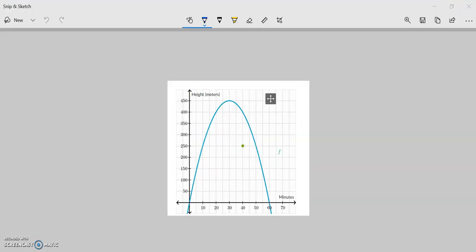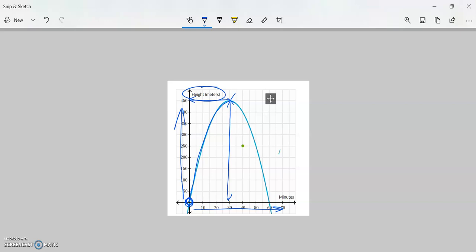Okay, so once we have a hot air balloon, this is where we start our hot air balloon, down here. So it's at the ground and it's at 0 seconds. Here's our height, so this is how high the hot air balloon is, and this is time. As time moves on, we rise up in the air, and then at this point right here is when we start coming back down, which is at what time? That'd be at 30 minutes, and our height will be at 450 meters.